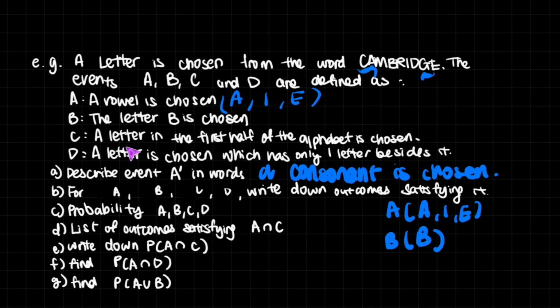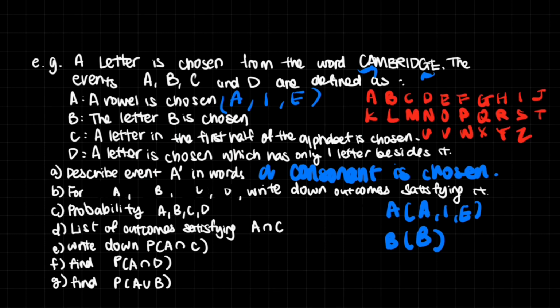For C, a letter in the first half of the alphabet. Then it becomes essential to write down every single letter in the alphabet. And I know that it is a bit of a hassle. For probability questions, there are a lot of questions that have to do with words and alphabets, and they talk about what is the probability of this alphabet being chosen, etc. It's good to know certain things about the alphabet.